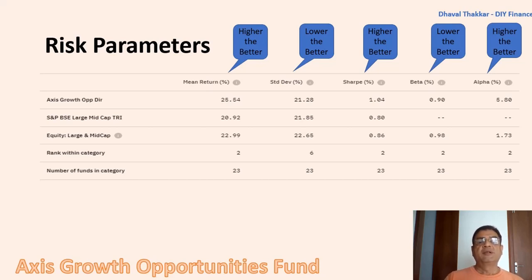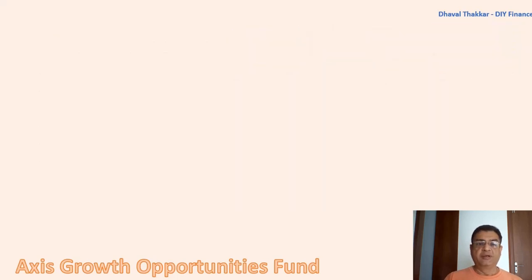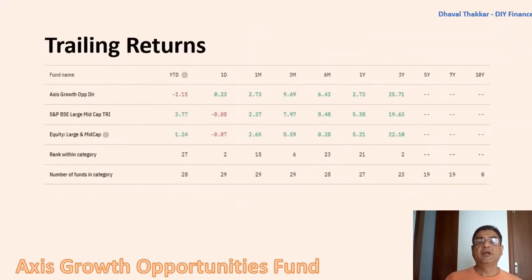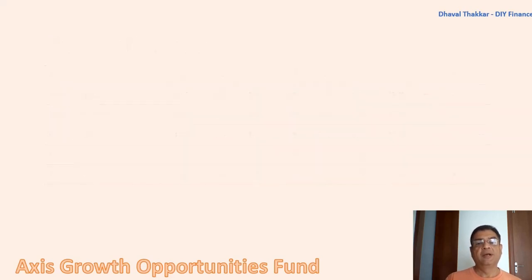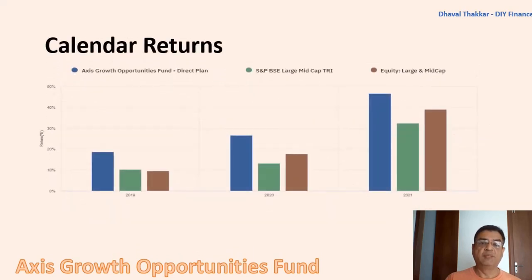So now let's compare the trailing, calendar and rolling returns. On comparing the trailing returns for 3 years, it easily beats the benchmark and category with a good margin. But when compared over 1 year and less, it is not able to beat its benchmark and category. From the table, it is evident that in the last 1 year, the fund has been underperforming compared to its benchmark and category. As the fund is less than 5 years old, data of 5 years and more is not available.